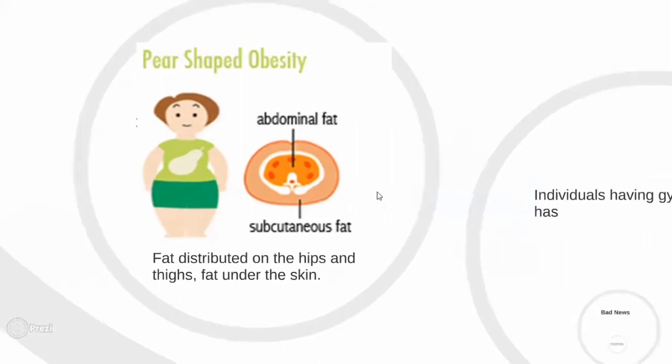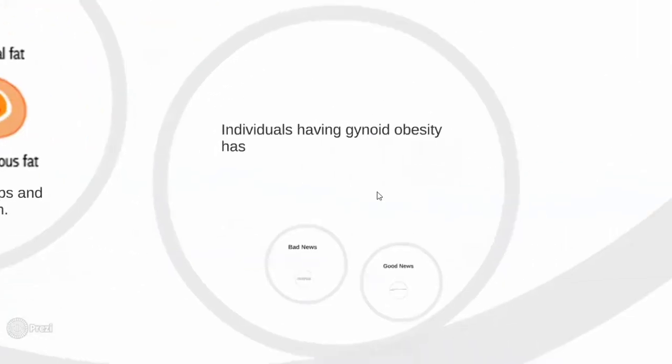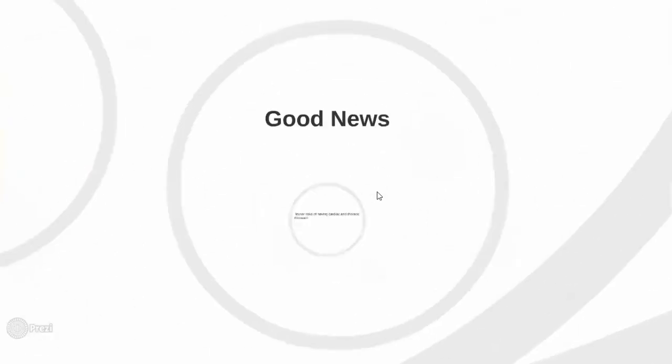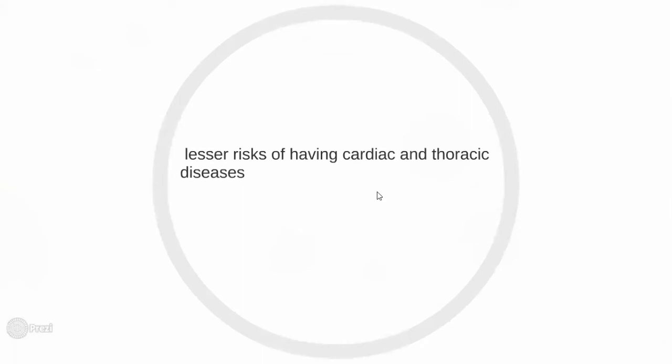So in pear-shaped obesity, what will be the harmful effects as compared to android fat distribution or apple-shaped obesity? It is less harmful. It can cause fewer cardiac and thoracic diseases when compared to apple-shaped obesity and android fat distribution.